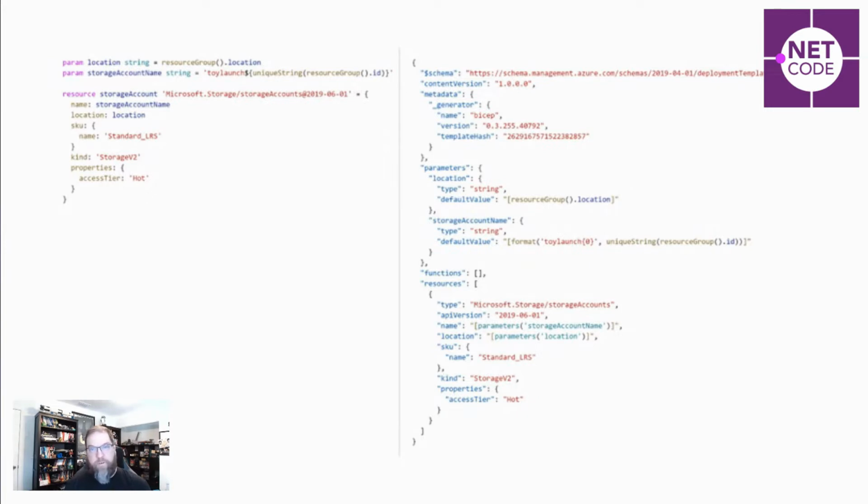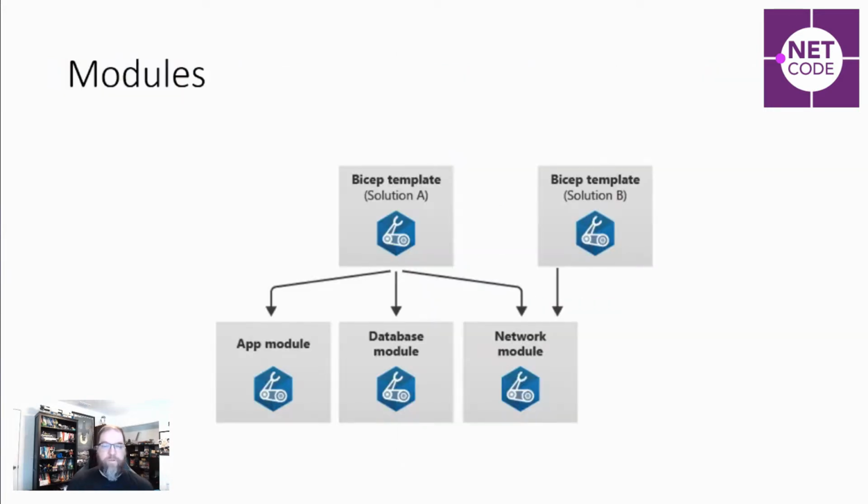Now, another feature of Bicep, and we're going to go through all this in our demos, is we can leverage modules. So we can start having these reusable chunks of infrastructure defined that we might leverage across multiple solutions, where we might have a reusable network module that we use in two different solutions.